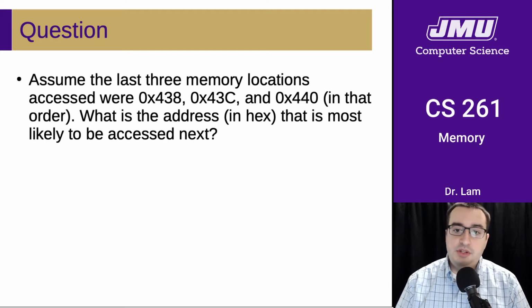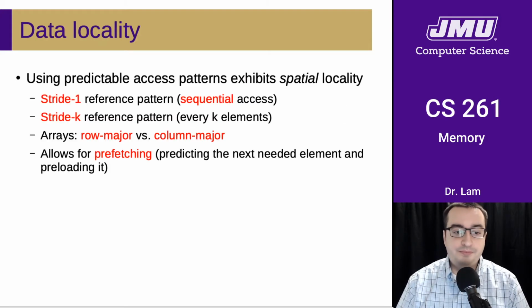So hopefully if you were able to do the arithmetic in hexadecimal, you'll see that each of these addresses is 4 bytes apart. So for instance, maybe this is an array of 32-bit integers. Regardless, if we are accessing memory in this pattern where every access is 4 bytes after the previous one, that means that location 444, again in hex, is going to be the one that's most likely to be accessed next.